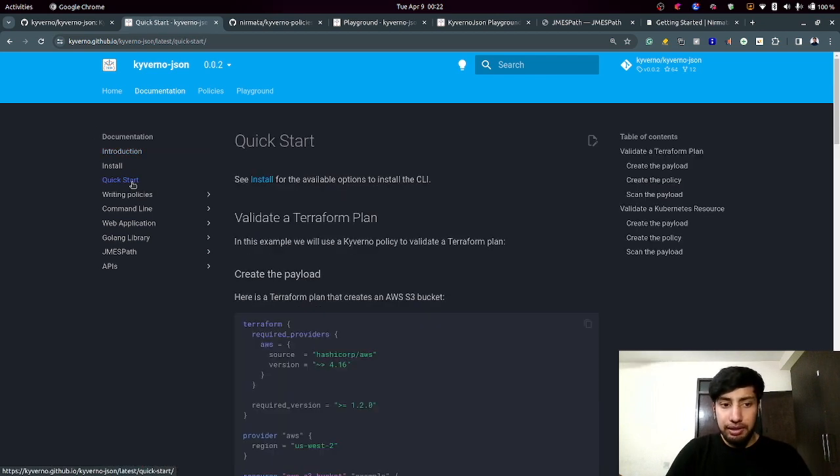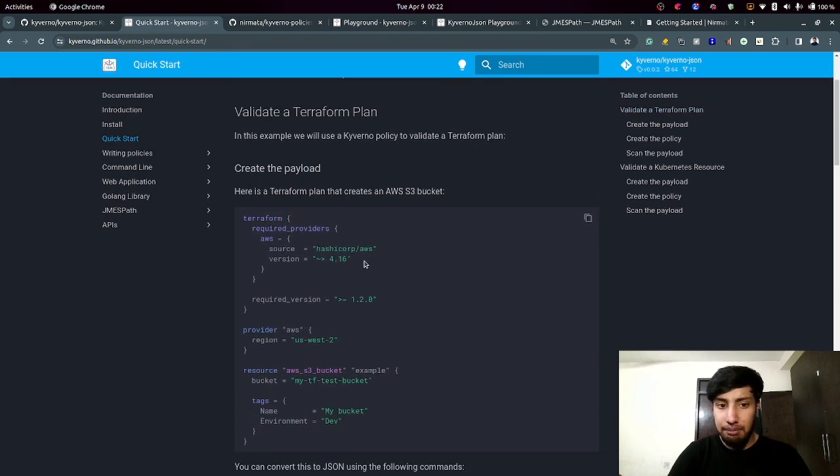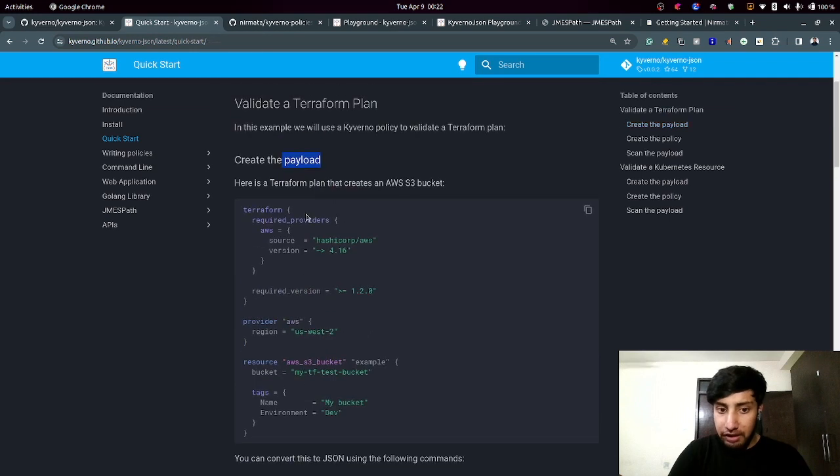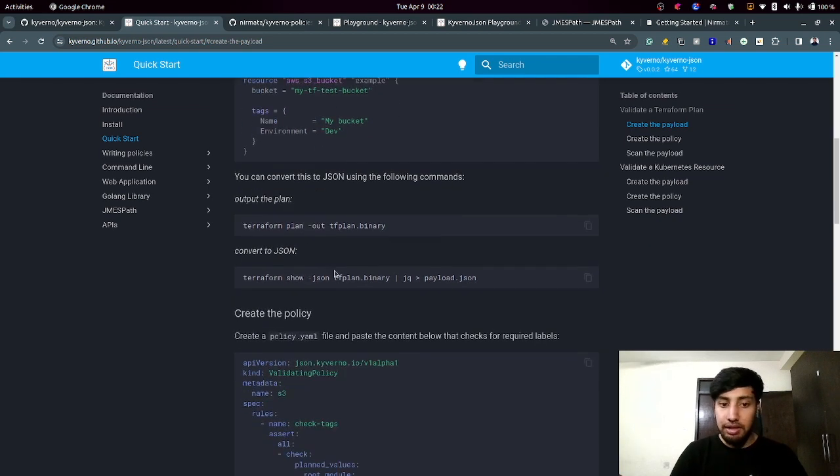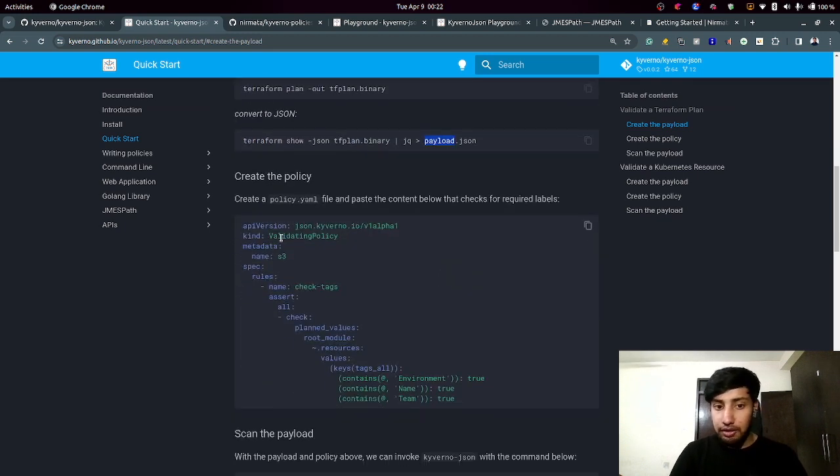If you go through the quick start guide, we have an example for you. For example, this is a payload, correct? Now this Terraform file, you need to convert it into what? You need to convert it to JSON, because you need to pass this JSON to Kyverno-JSON. You can do that with the help of the terraform show command, and then you get a JSON out of it.